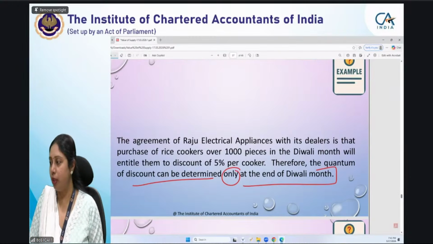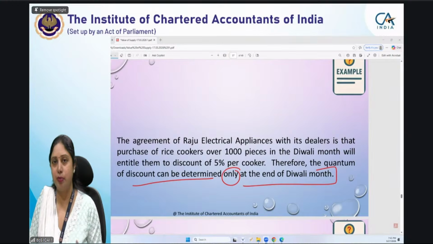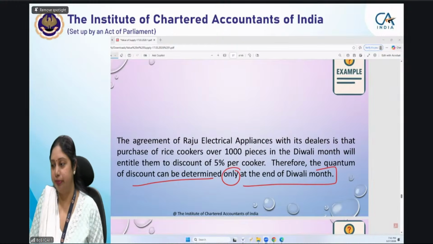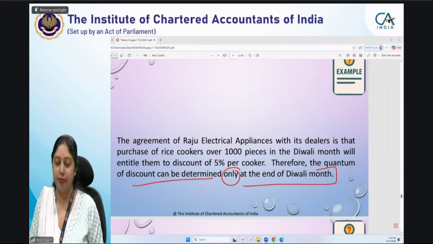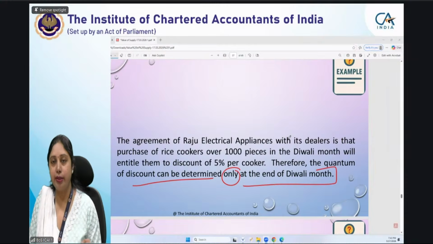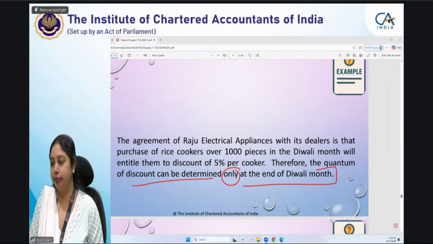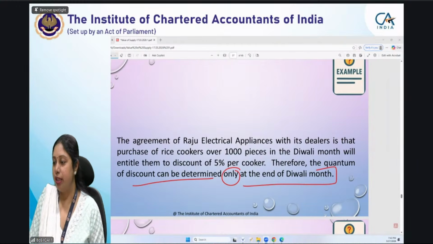First of all, tell me quickly whether it is a post supply discount or a pre supply discount, meaning at the time of supply, is it a post supply discount or not. Everyone is saying unanimously that it is a post supply discount, so no one has a doubt on that. Now tell me, whether this 5% discount will be allowed as deduction, yes, no. Quickly tell me. Right, Harshil?